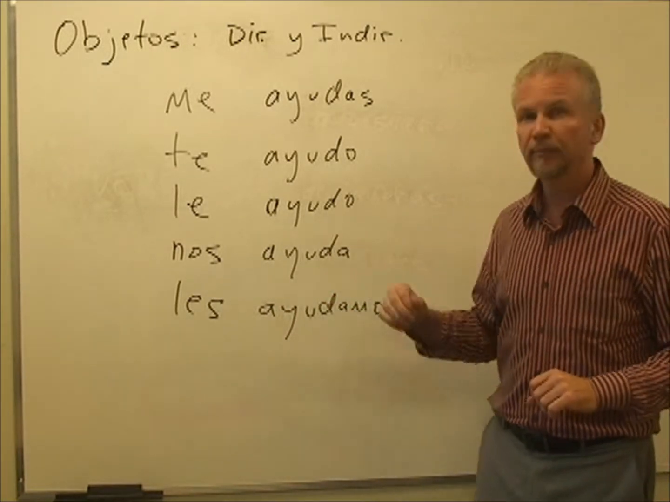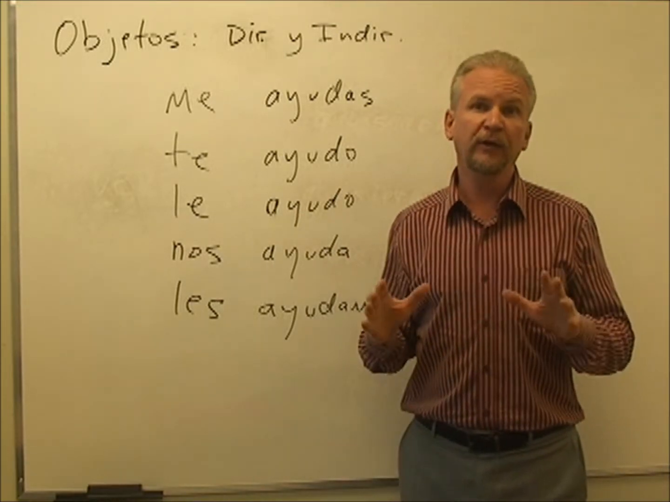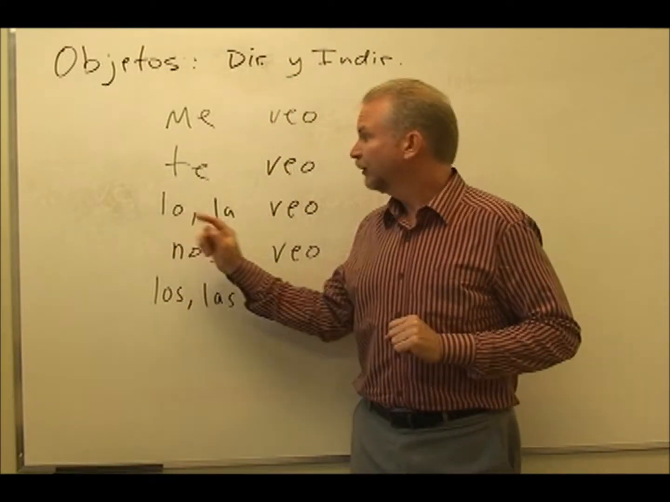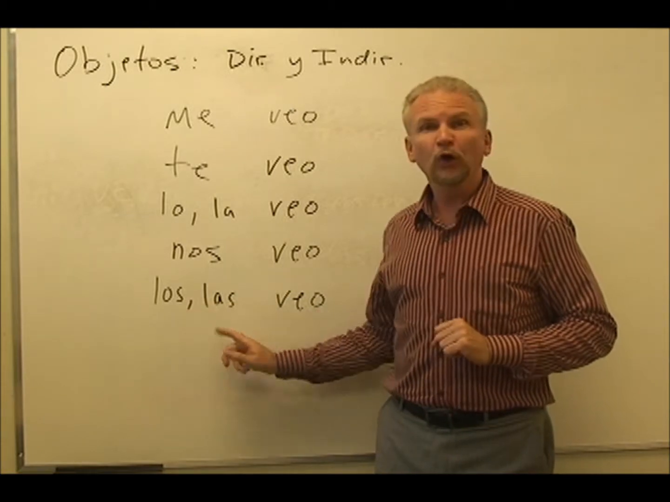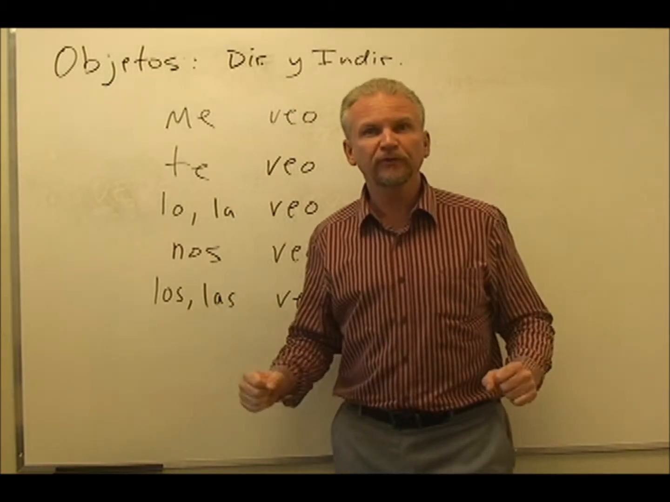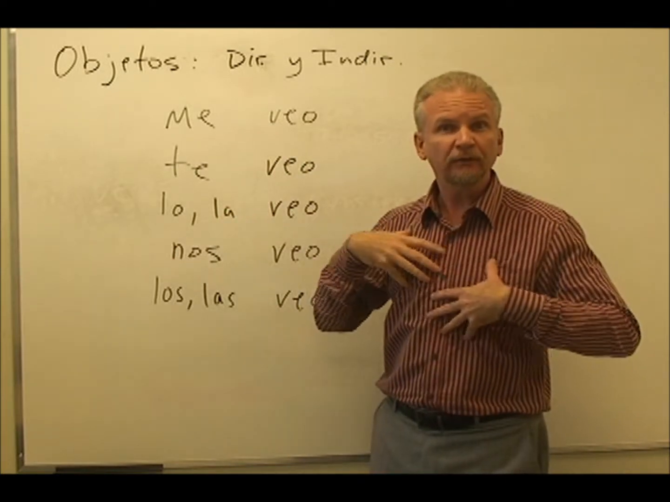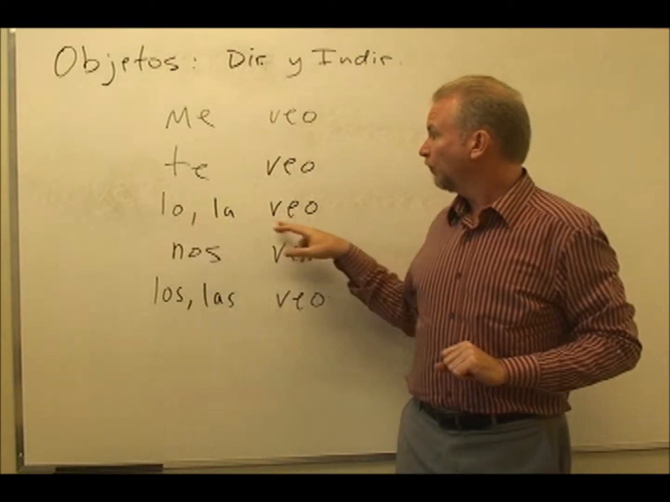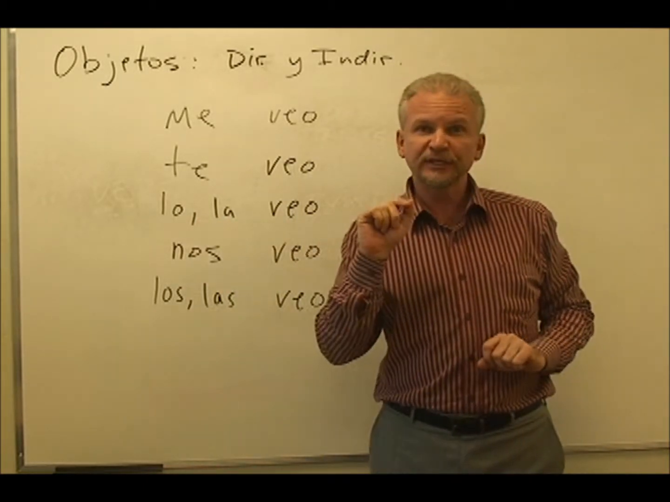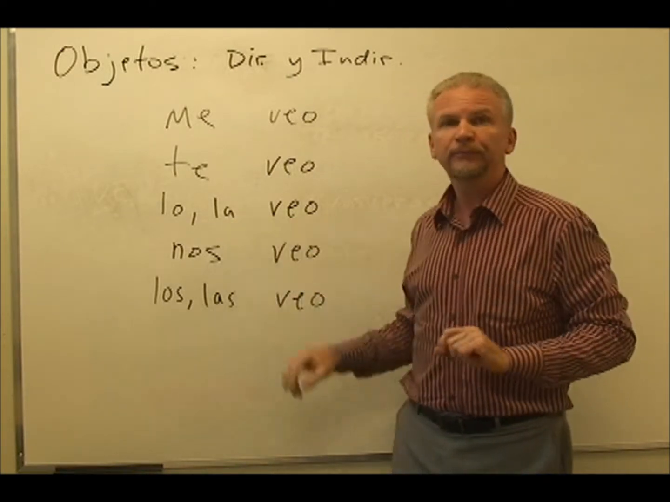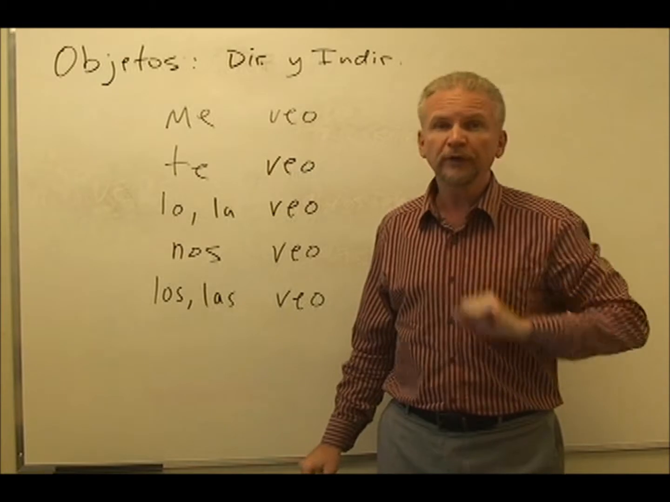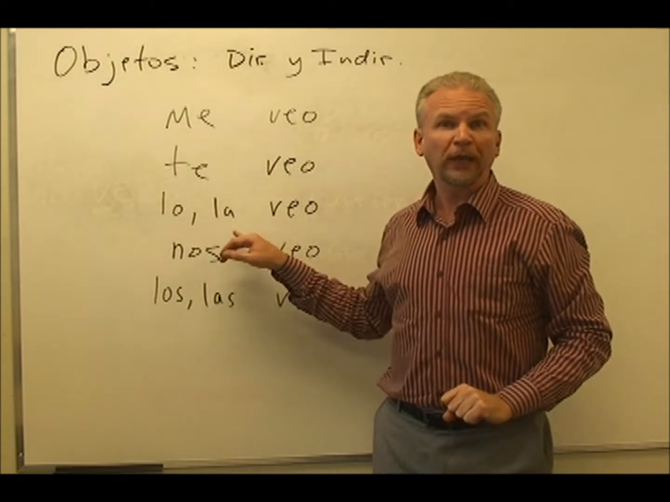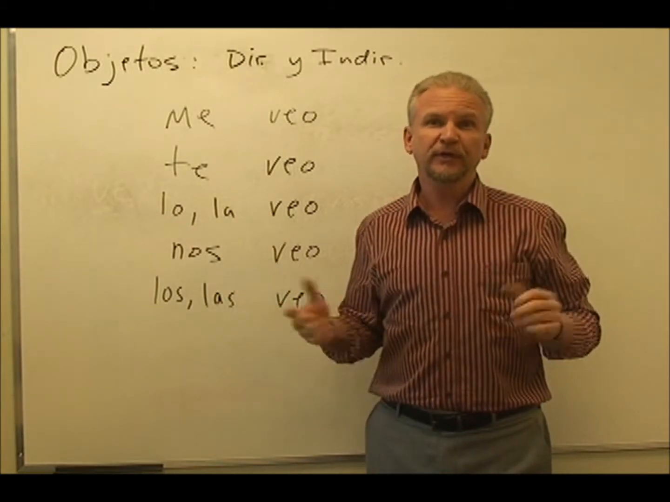Now we're going to look at some little changes when we talk about the direct objects. We've got me, te, lo, la, nos, los, y las. Well, most of them are the same. Me veo, I see me, or I see myself. Te veo, I see you. Now, lo veo would be I see him. La veo, I see her. Or, if we're talking about an object, lo veo, I see it. O la veo, I see it if it's a feminine object.